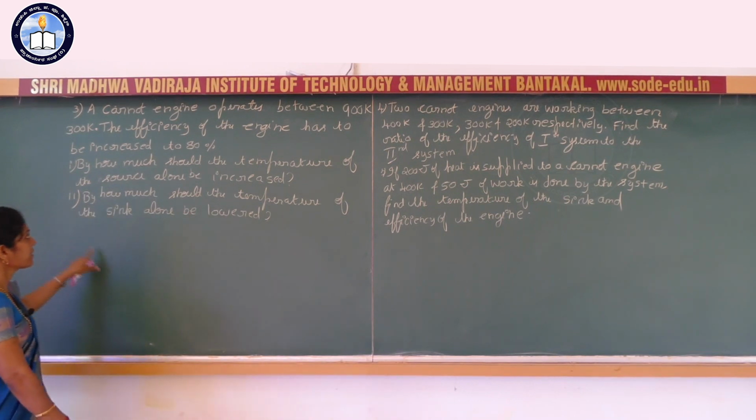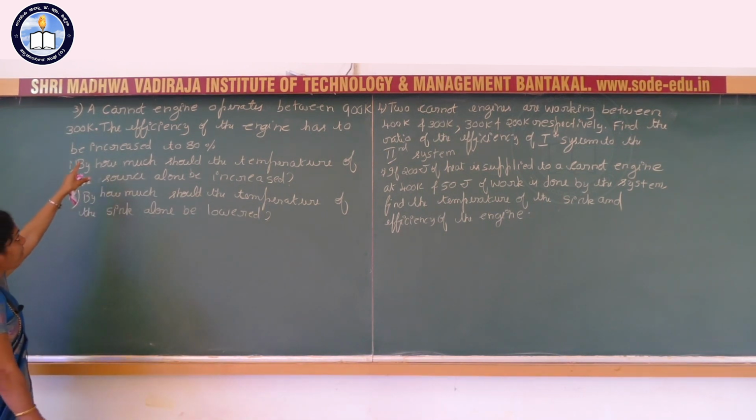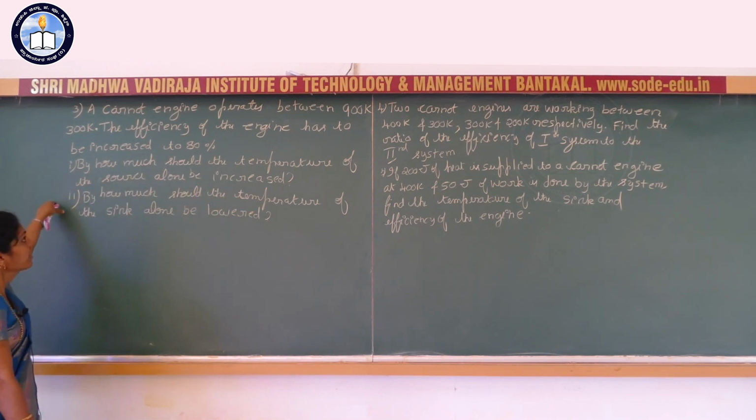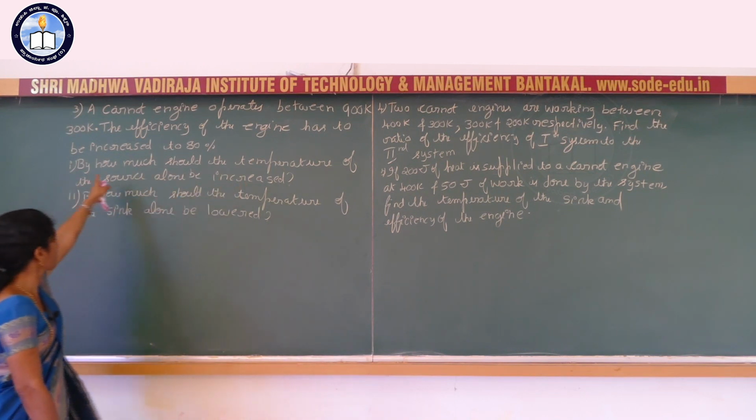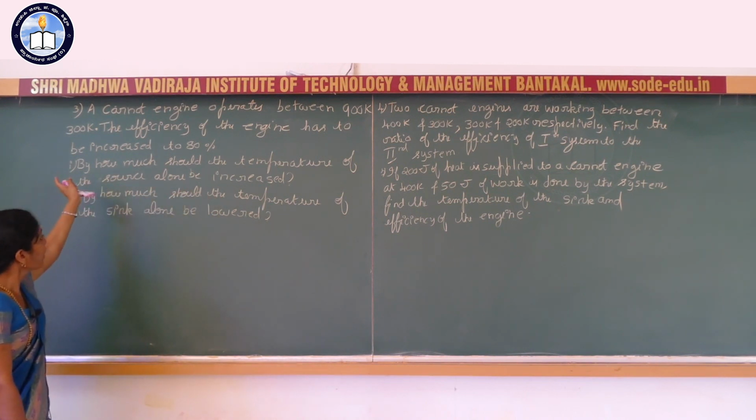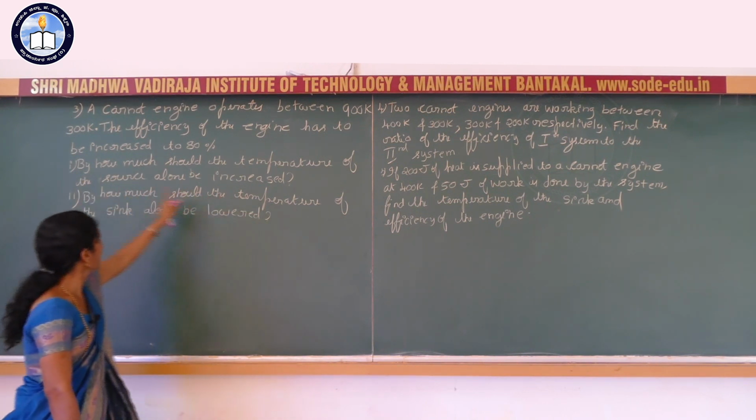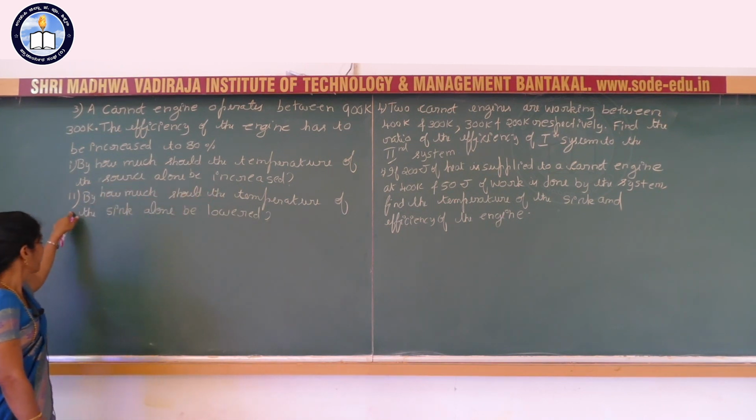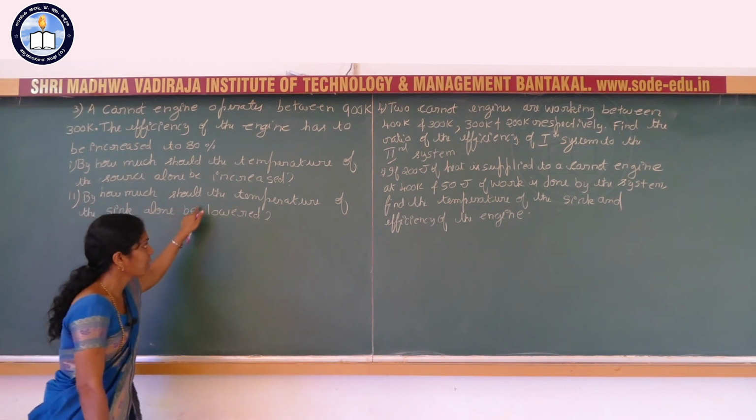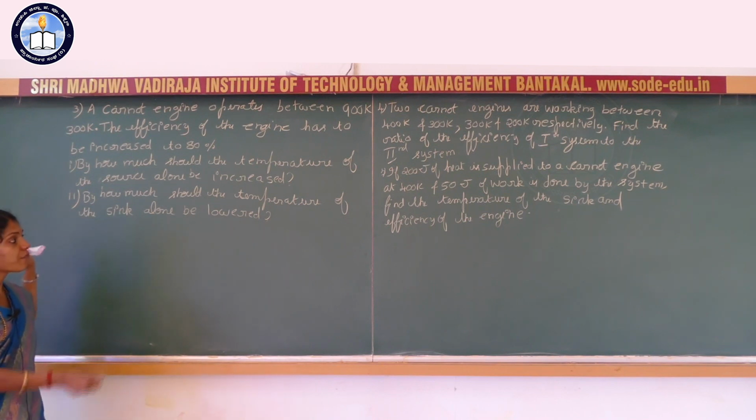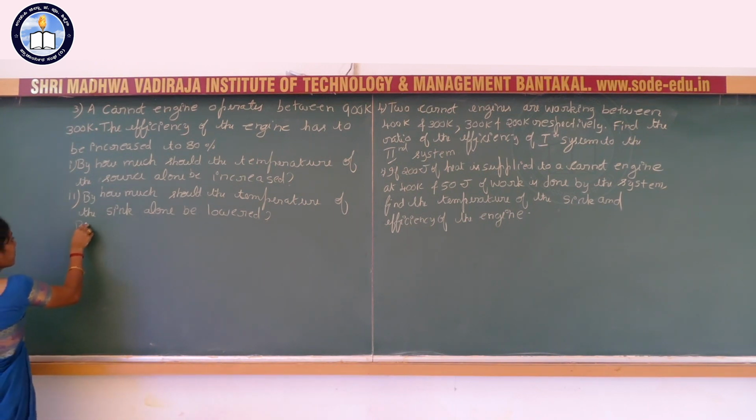Let us consider the third problem. A Carnot engine operates between 900 Kelvin and 300 Kelvin. The efficiency of the engine has to be increased to 80%. First one, by how much should the temperature of the source alone be increased? Second one, by how much should the temperature of the sink alone be lowered? Here first write the given data.